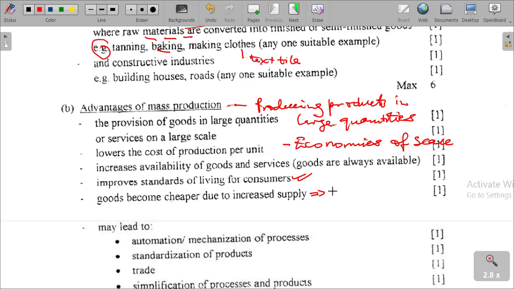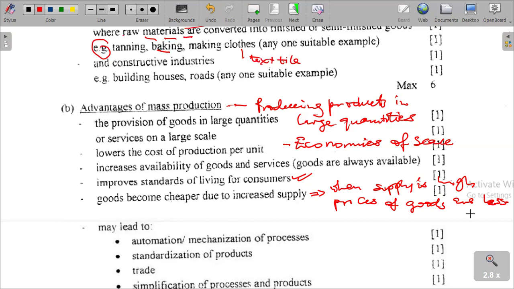So when supply is high, prices of goods are less. So we are saying goods become cheaper due to increased supply, which is the market mechanics of market forces.